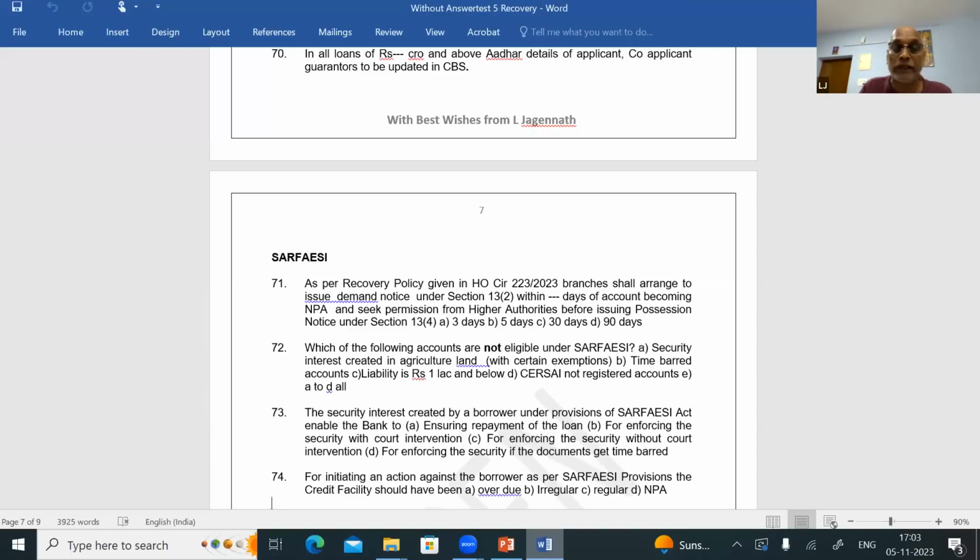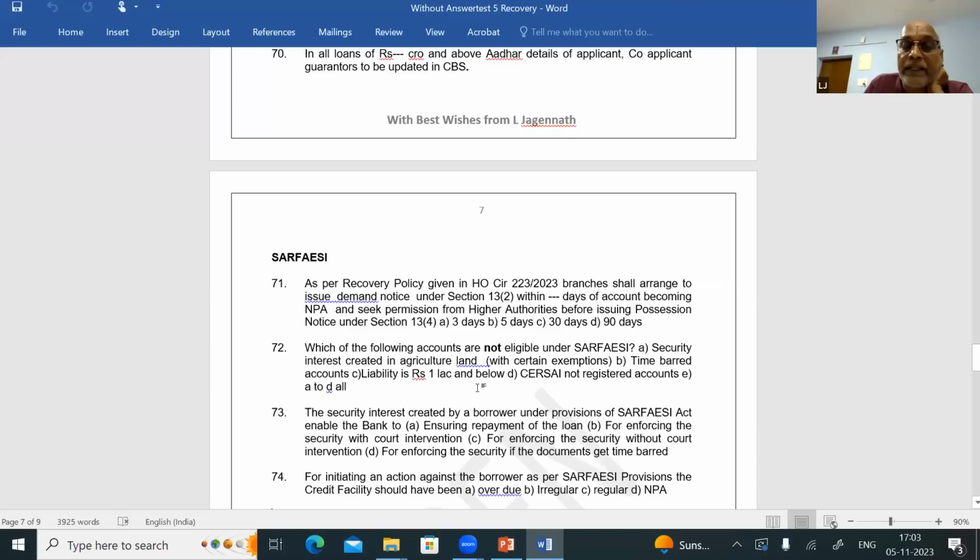So question number 71. As per the recovery policy given in HO Circular 223/23, branches shall arrange to issue demand notice under section 13(2) within 3 days. Question number 71, answer is A. Within 3 days, answer is A. Question number 72. Which of the following accounts are not eligible under SARFAESI? Security interest created in agricultural land with certain exemptions. Yes, correct. Time barred accounts.